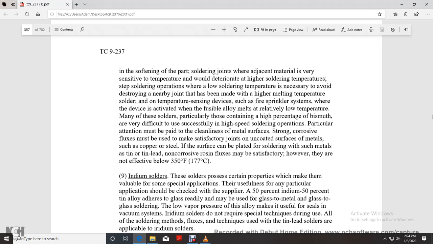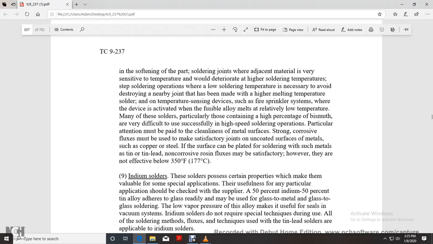Temperature-sensitive devices include fire sprinkler systems, where the device is activated by a fusible alloy metal of relatively low temperature. Solders containing a high percent of bismuth make a difficult but successful high-speed soldering operation. Particular attention must be paid to the cleanliness of the metal surface. A strong corrosive flux may be used to make a satisfactory joint on uncoated surface metals such as copper or steel.